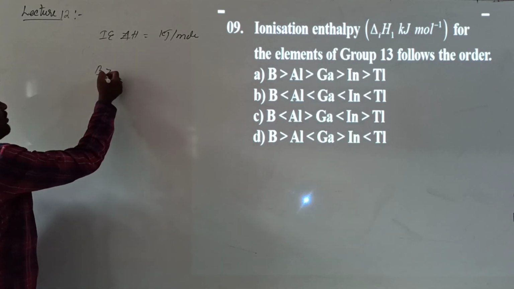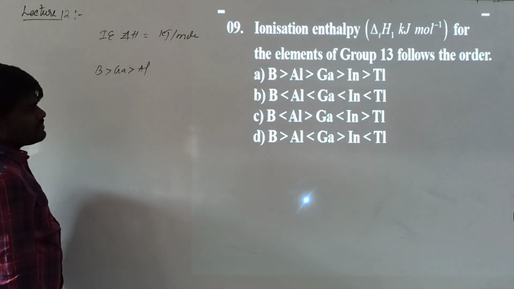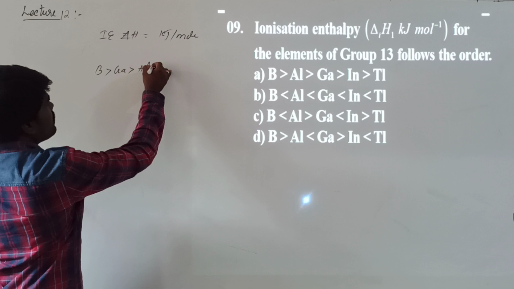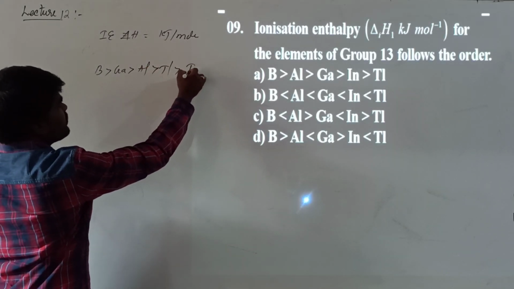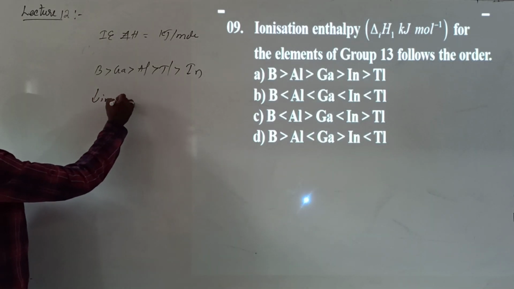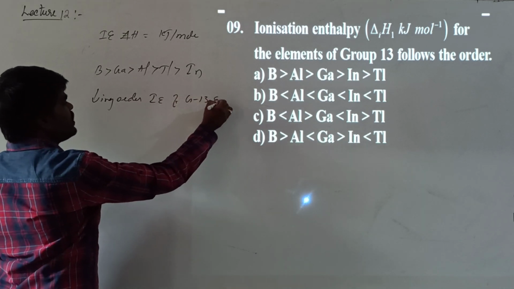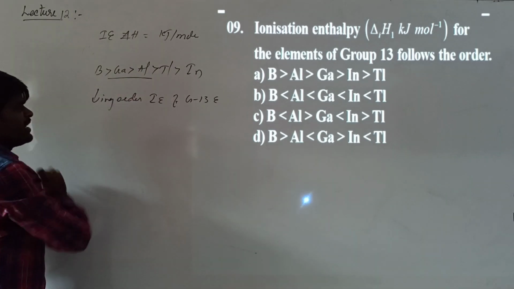If you are talking about the decreasing order of ionization energy, it is boron, gallium, aluminium, thallium and indium. This is the decreasing order of ionization energy of group 13 elements. There are two exceptions here. You have an exception between gallium and aluminium.